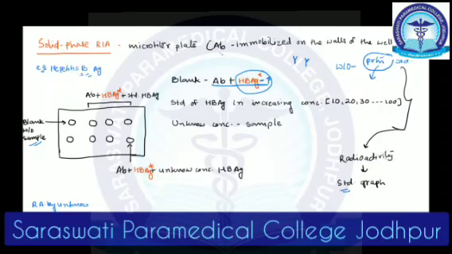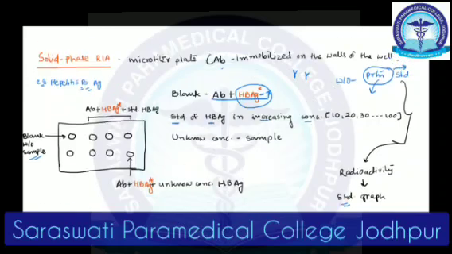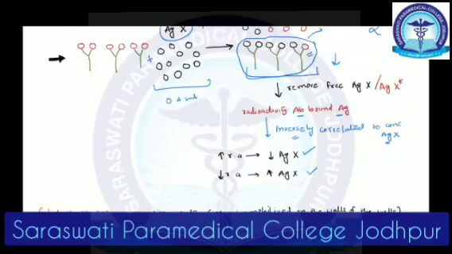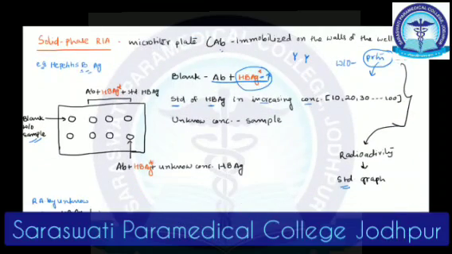Okay, what I'm trying to say is that the same thing we are going to use over here, where we know that we are looking for hepatitis B antigen. So we will prepare a standard of hepatitis B antigen in increasing concentration. Now you must be thinking, I haven't told you anything other than these two things, but this is just the principle. How we use it practically is what I'm trying to show here right now.